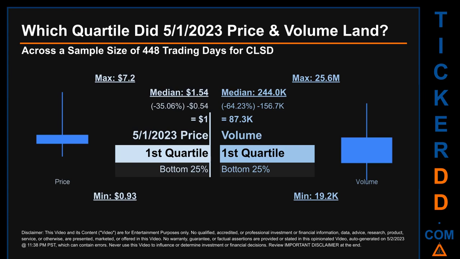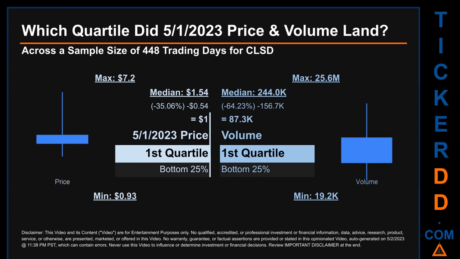The day's volume landed within the first quartile, at the bottom 25% of all sampled daily volume, which saw a max daily volume of 25.6 million and a minimum of 19.2 thousand. Quartiles tell us about the spread of a data set by breaking that data set into quarters, just like how the median breaks the set into half.